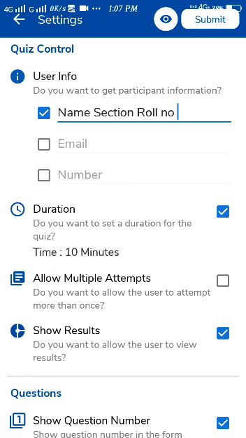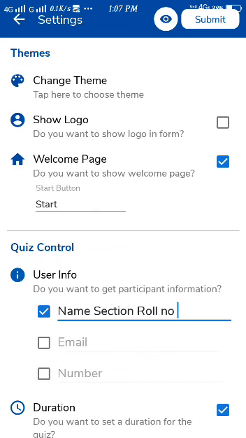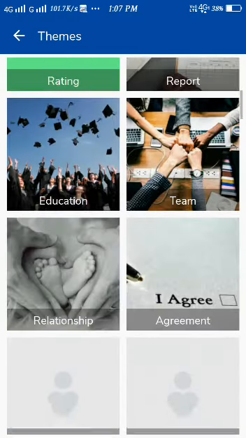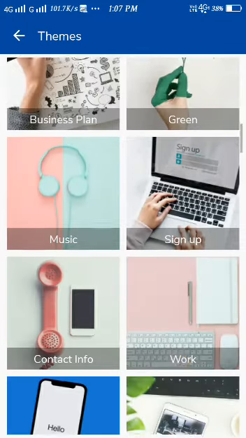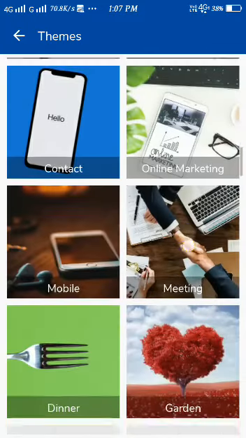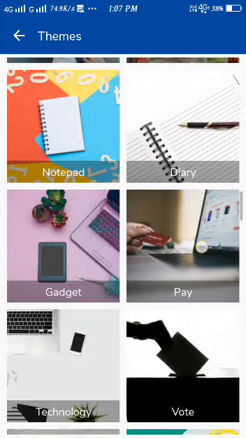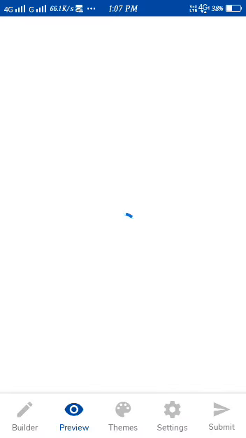Allow multiple attempts. If you click on allow multiple attempts, then the student can edit the answer. So we are not giving that chance for the student. You can choose one theme also, whichever you feel. There are so many bright themes. I will be selecting one, for example, technology. This will be showing there once it is started.